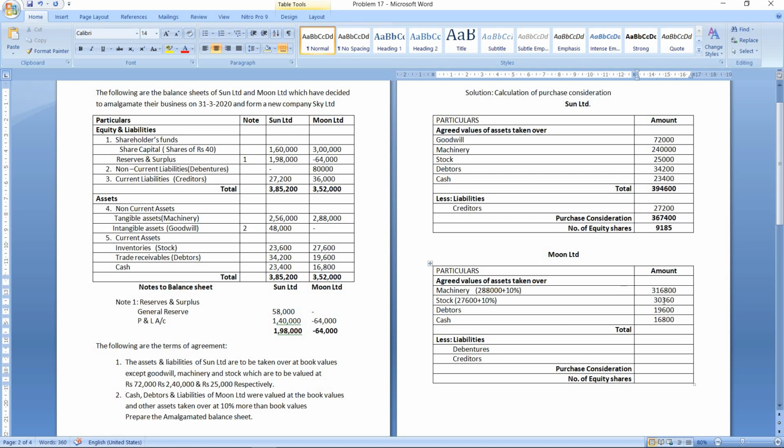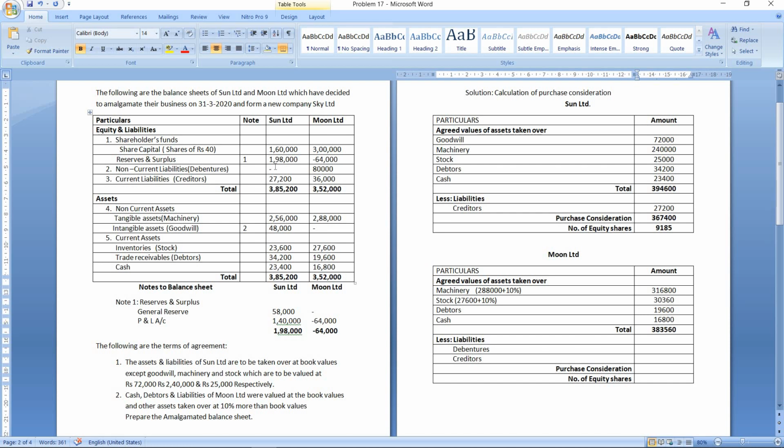Okay, so we have taken all the assets. Let us make the total of the assets. So the total will be 3,83,560. So this is the total of the assets that are taken over by the company. Now we will minus the liabilities.